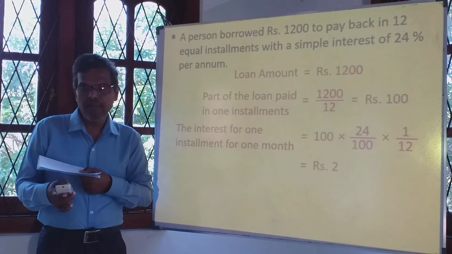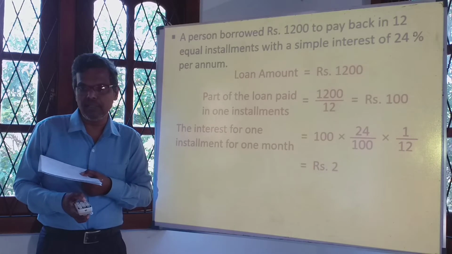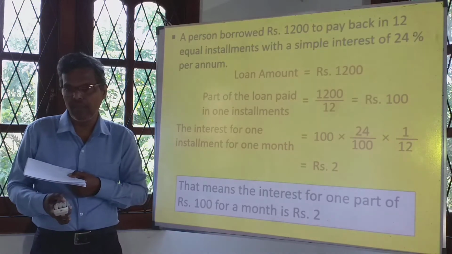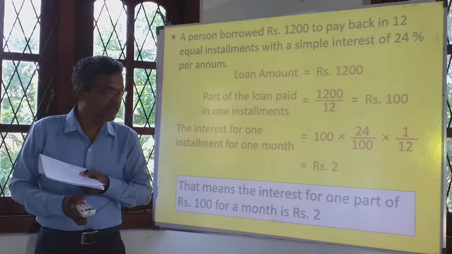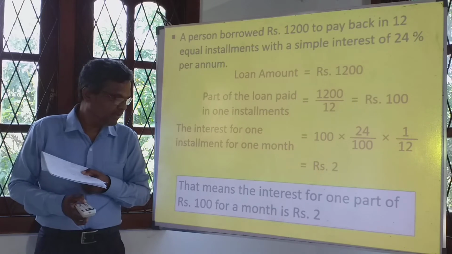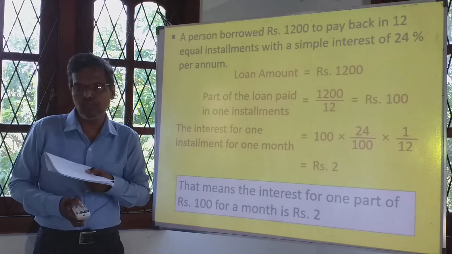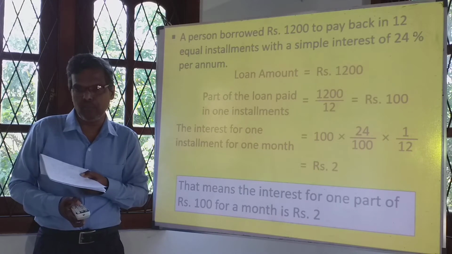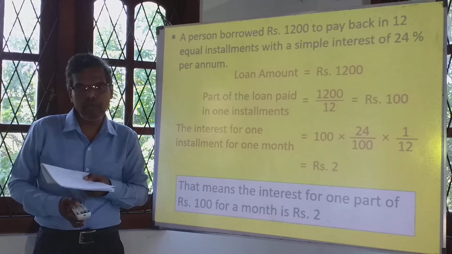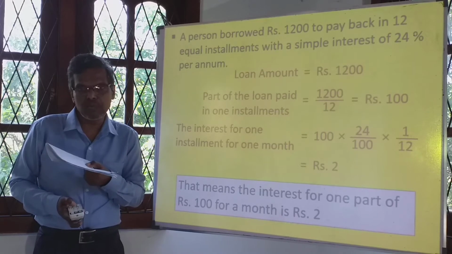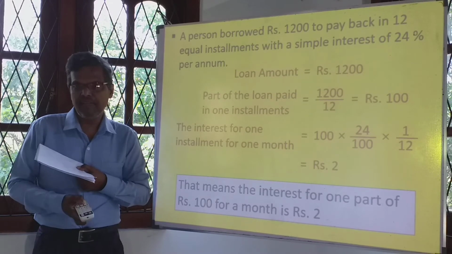Then we will find the total interest that the person has to pay. But before that, the meaning of interest, let me repeat it again. The interest for one part of 100 rupees for a month is 2 rupees. For every 100 rupees, interest of 2 rupees is added.